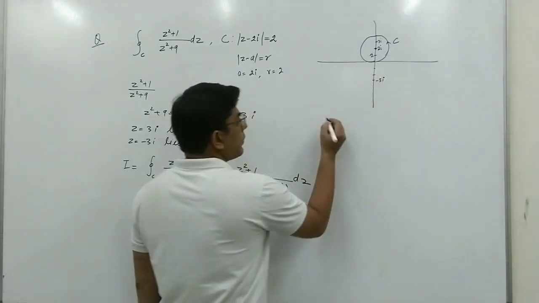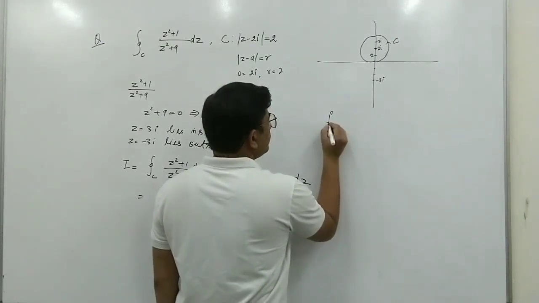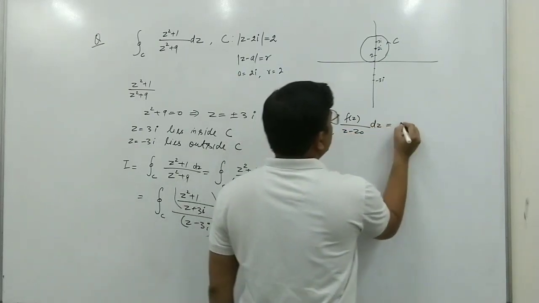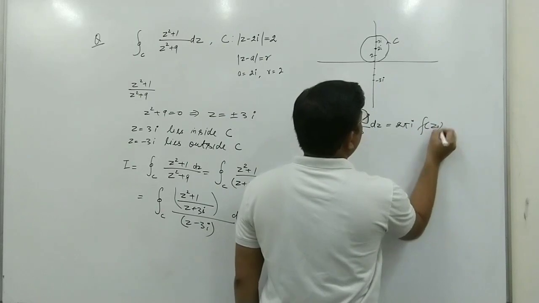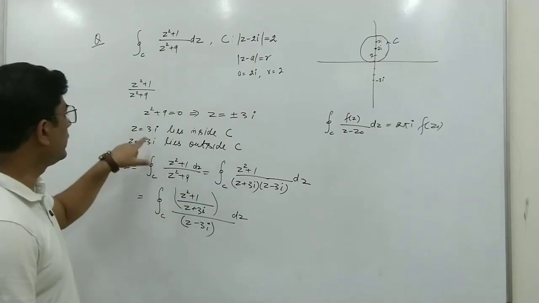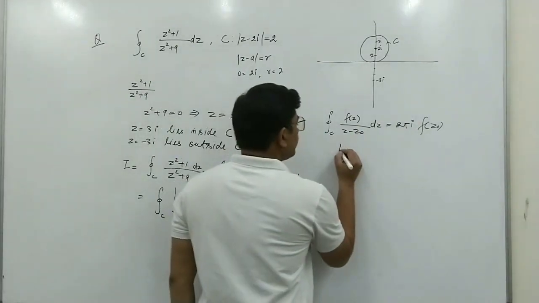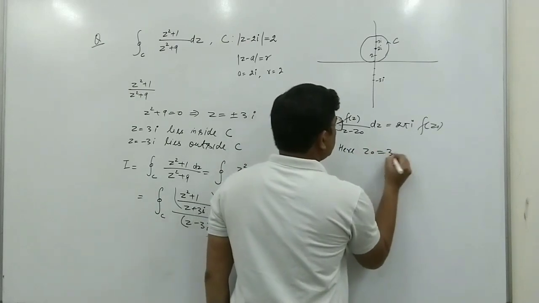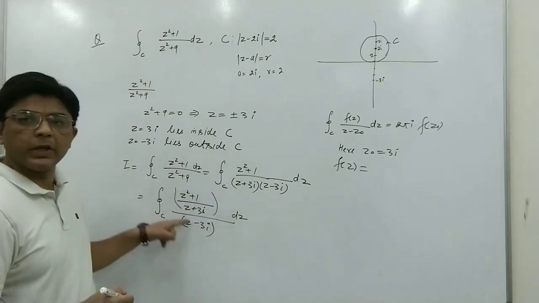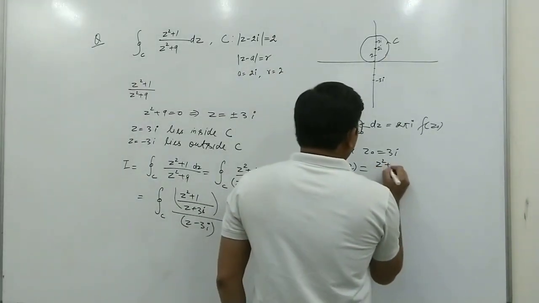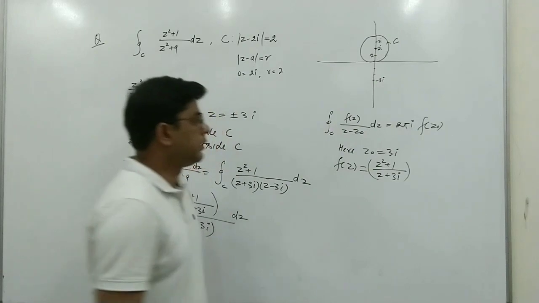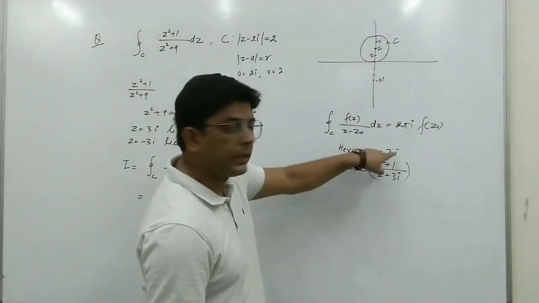By using Cauchy's formula, we can write integral C f(z) upon (z minus z naught) dz is equal to 2 pi i into f of z naught. So what is z naught here? Z naught is 3i. What is f(z) here? f(z) will be this numerator, (z square plus 1) upon (z plus 3i).